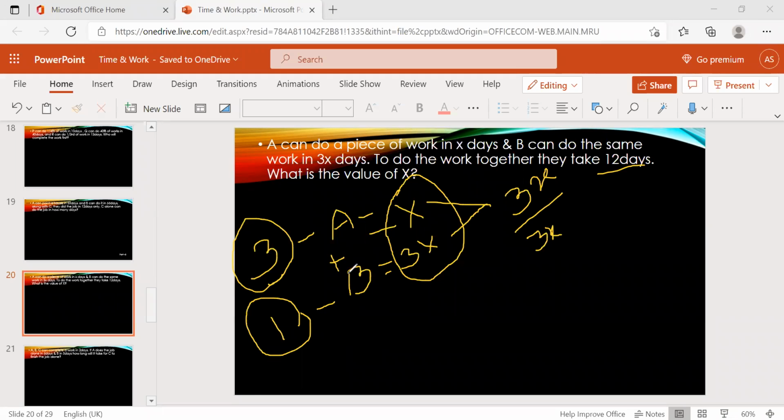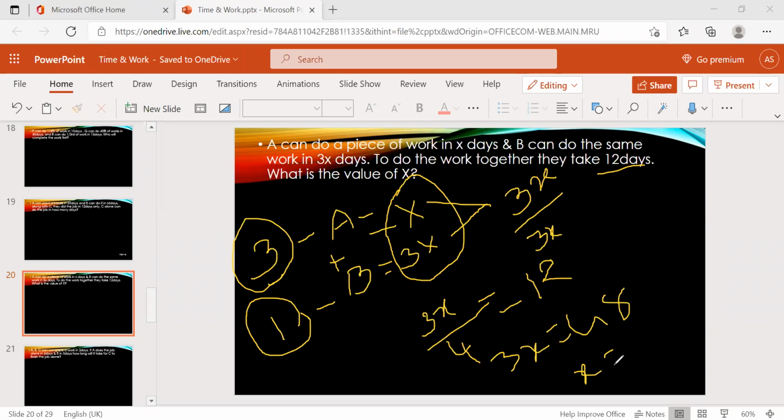So together A plus B, 3 plus 1, is 4. What did they give in the question? They can complete it together in 12 days. Based on this, 4 into 12, so 3X equals 48. So X equals 16 days. 16 days. Nice. Clear?